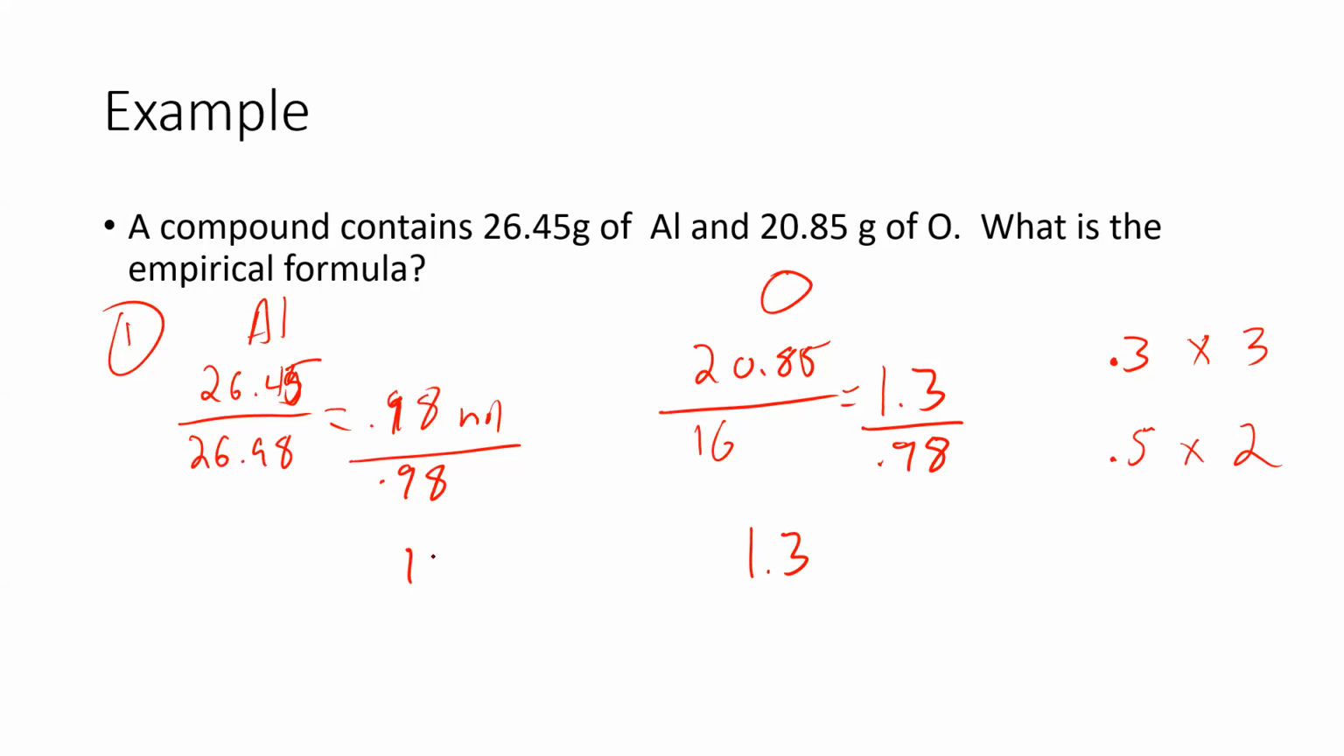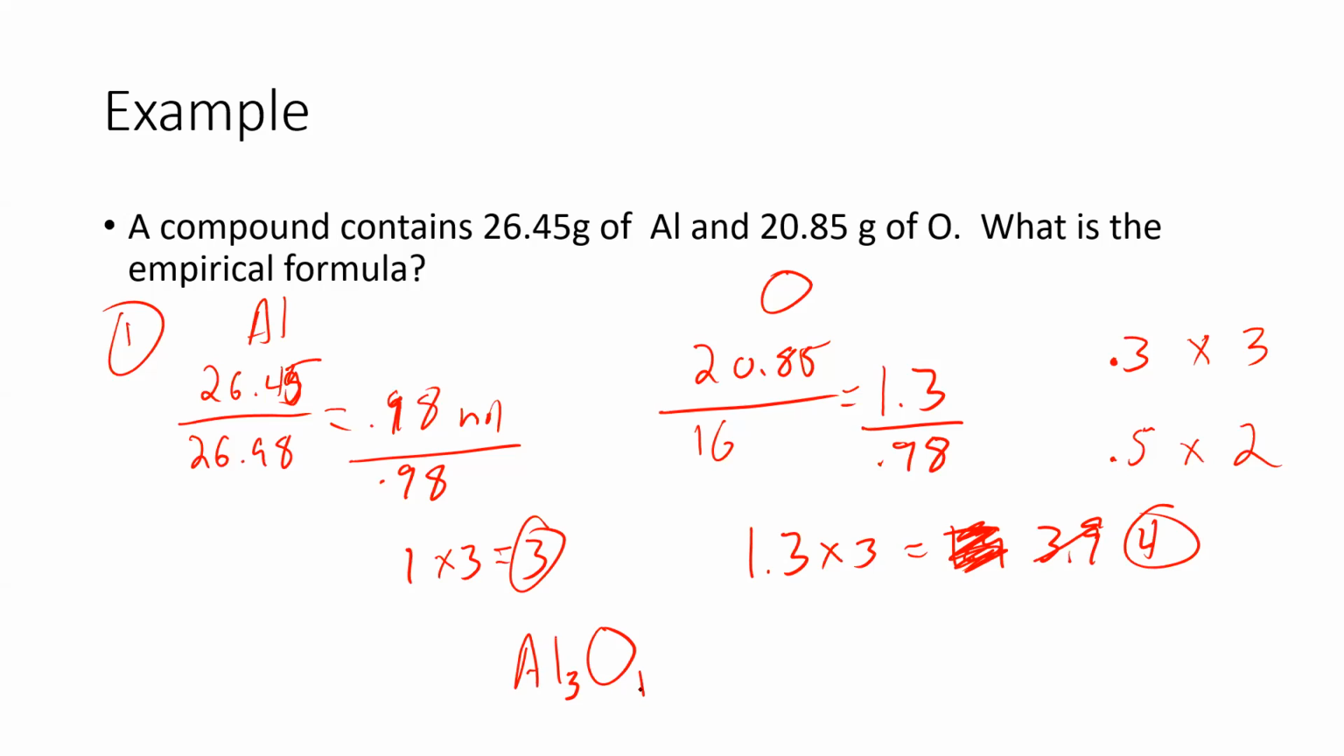So in this case, it's a 0.3. We're going to want to multiply everything by 3. So this would become a 3, and this is going to become a 3.9. 3.9 is close enough to 4 that we can just go ahead and round that up to 4. We write out our element symbols. The 3 goes to the aluminum, and the 4 goes to the oxygen. So then this would become Al3O4, our empirical formula for this problem.